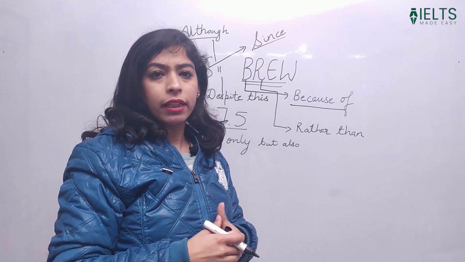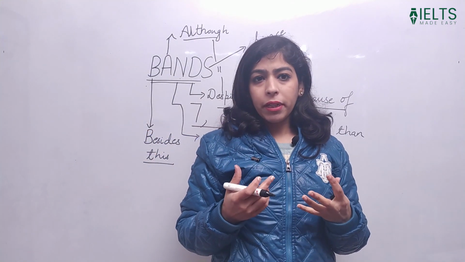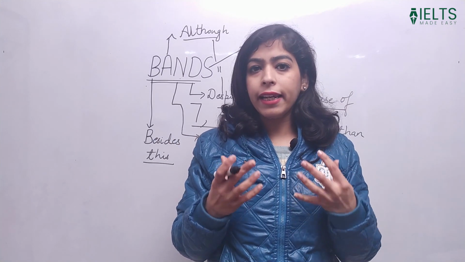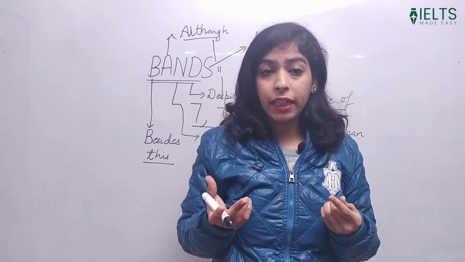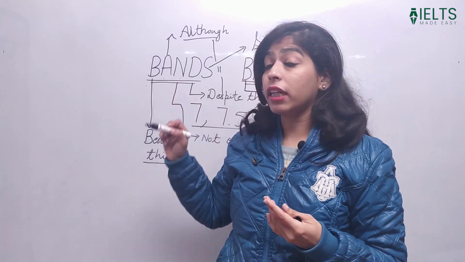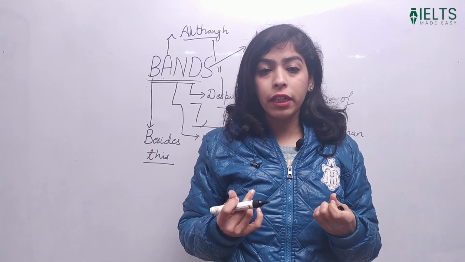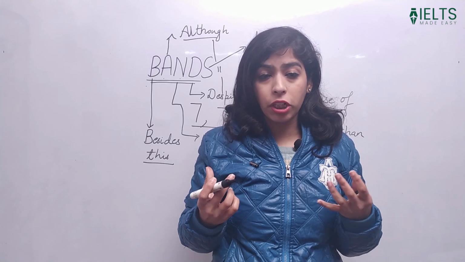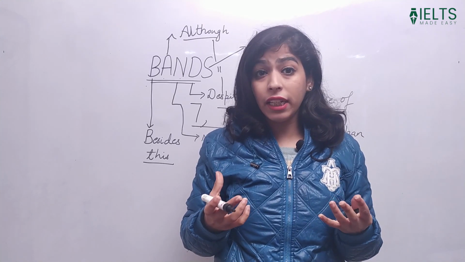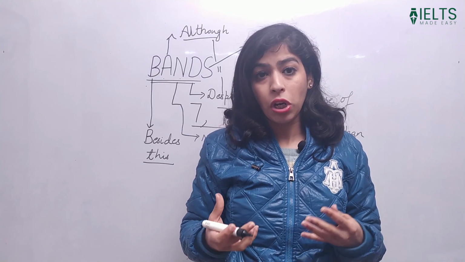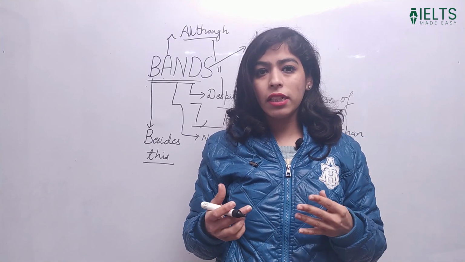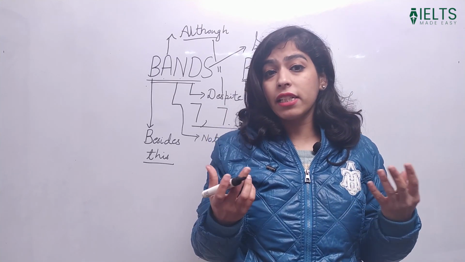Guys, I'll suggest you one thing here. Try to prepare sentences on each and every connector, and not only one. I'll recommend you to make minimum 3 to 4 sentences on each and every connector, so that you get used to it and you'll actually remember this particular thing very well. This is a really important task, and this really helps you in getting a good band score. Complex sentences are indeed important, so we need to consider this as a crucial part.